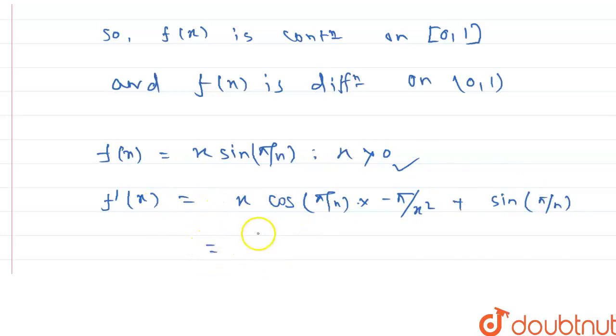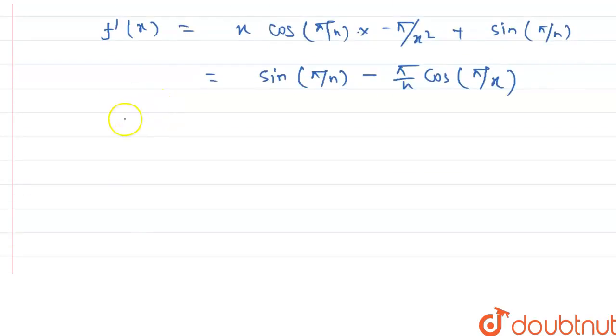On simplification, we have sin pi by x minus pi by x into cos of pi by x. So we clearly see that the function f of x is differentiable on the open interval 0, 1.